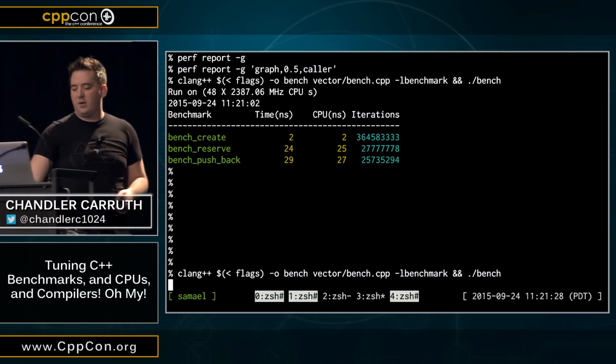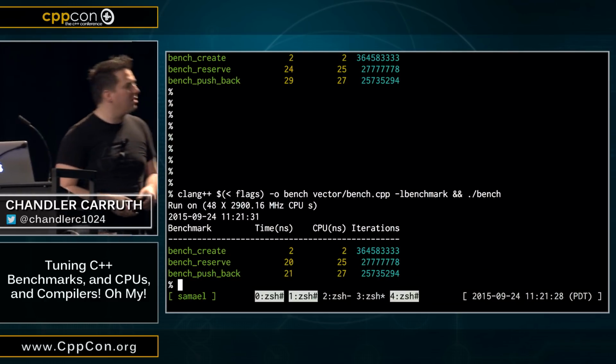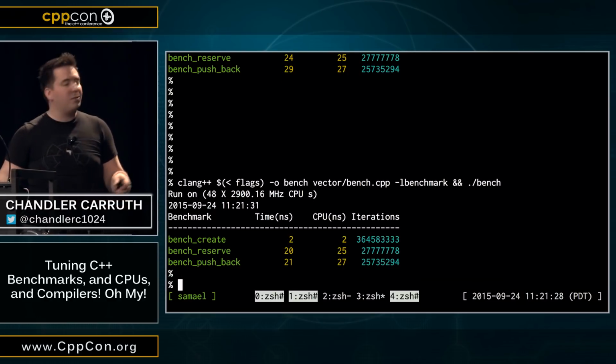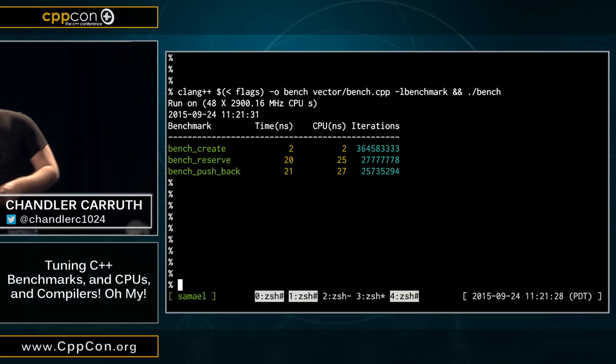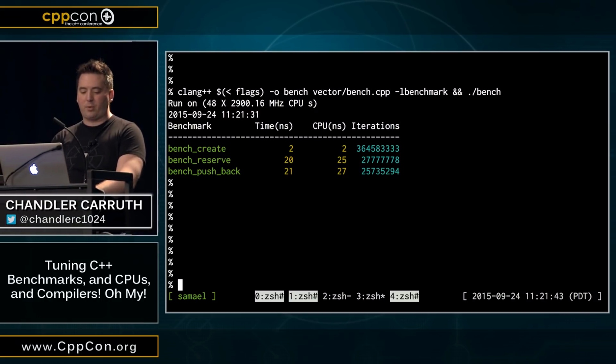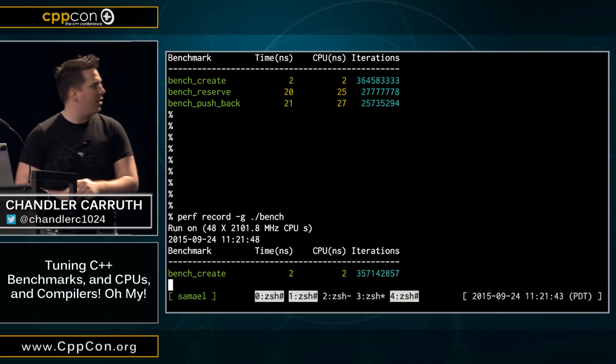Now, of course, we can run it again and we may get a different answer here. But generally speaking, these numbers are going to be kind of surprisingly stable, right? Making sense? Cool. But let's actually profile it too, because I kind of want to know what's going on here. All right, so let's record a profile for it.